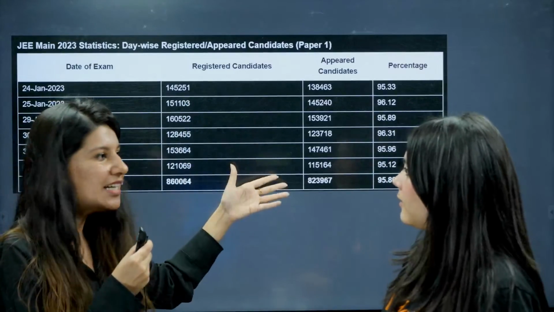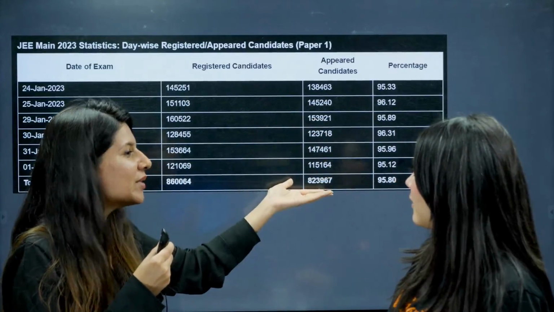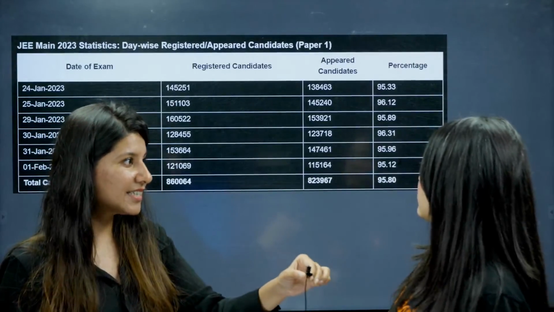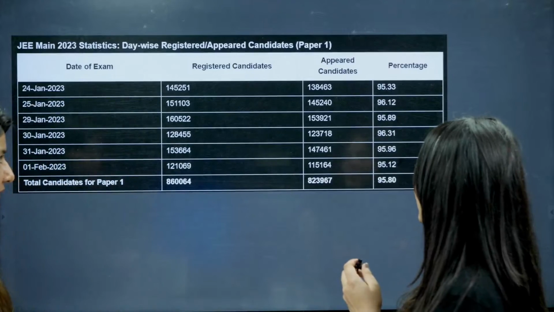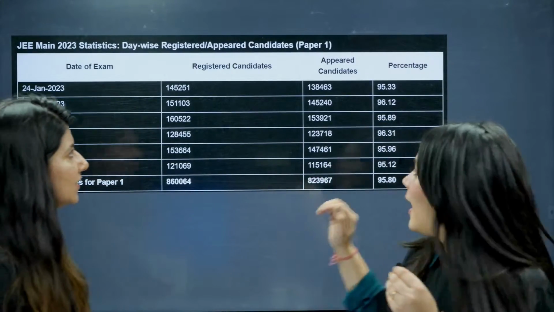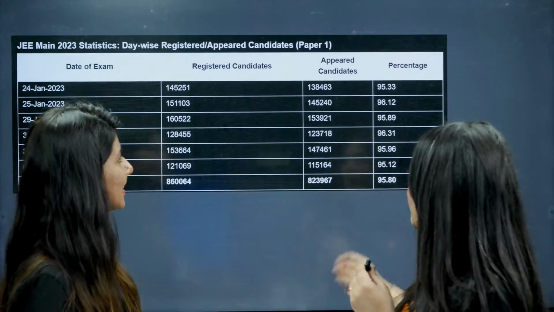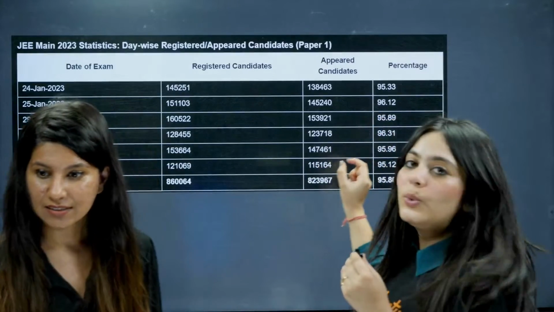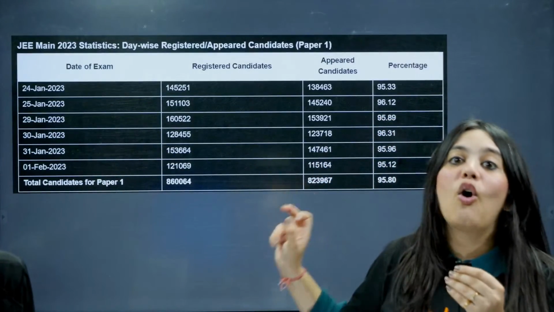Exactly, because previously we didn't even see how many candidates there were for which shift. But this time they have released this data. Around 1.3 lakh students appeared in every shift, 1.3 lakhs is the average. So can you see that the students are evenly distributed in all the shifts?